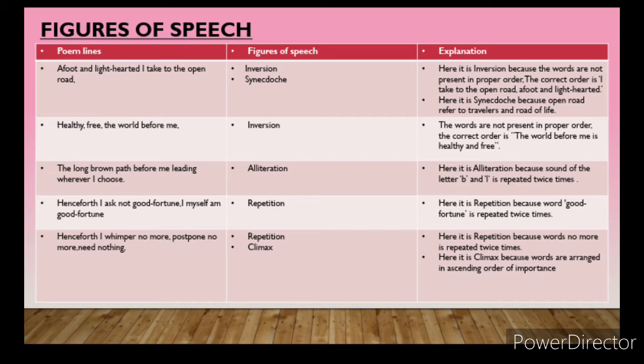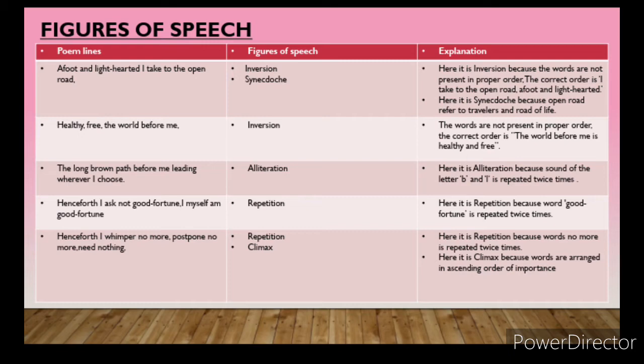So line number 3, that is, stanza 1 is completed over here. Here it is alliteration. In the first stanza, we had seen synecdoche, inversion and alliteration. Moving to stanza 2.